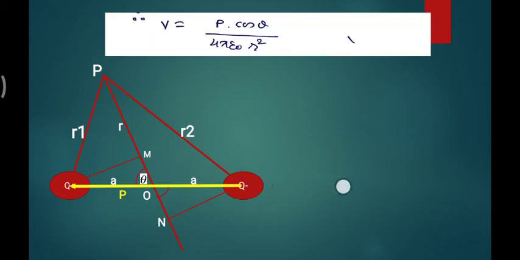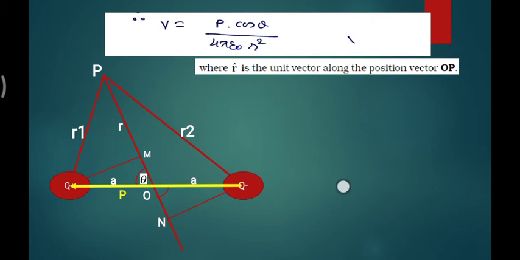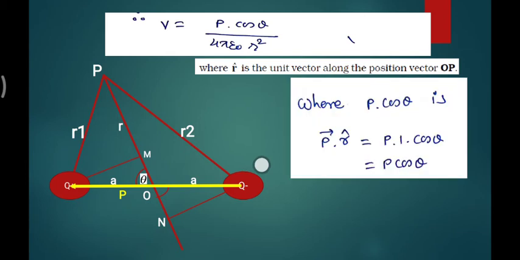This is the final expression we get, where P cos theta, and r cap is the unit vector along the position vector OP. What is OP? This is r. Then r cap is also the position vector of the unit direction. So can we write P cos theta differently? If we write the vector P and the unit vector r, one of the direction position vectors, they make an angle theta.